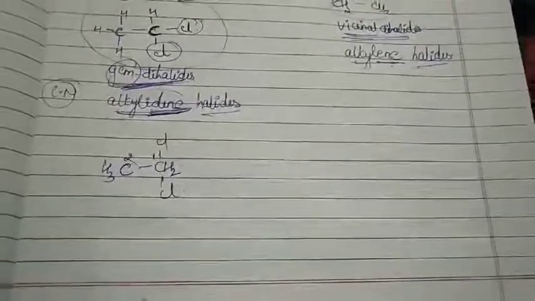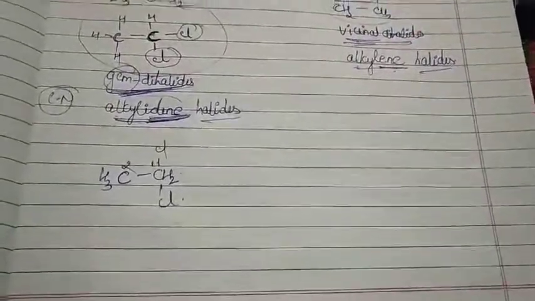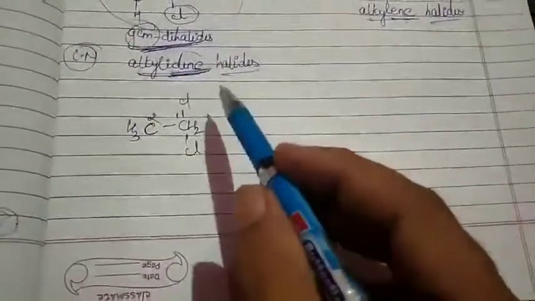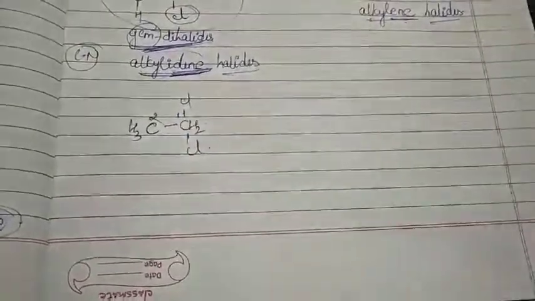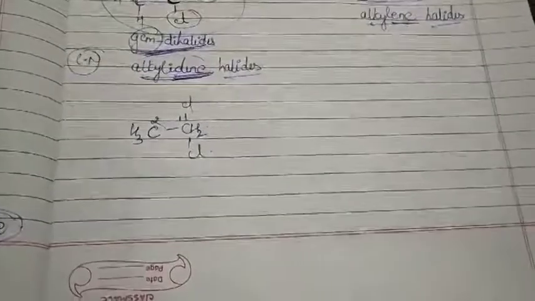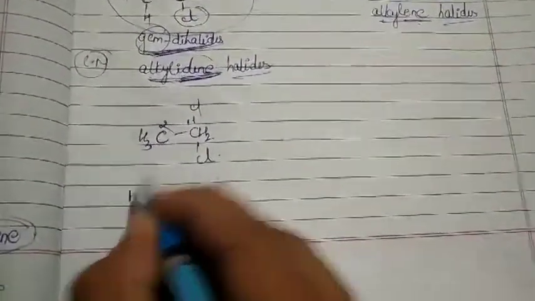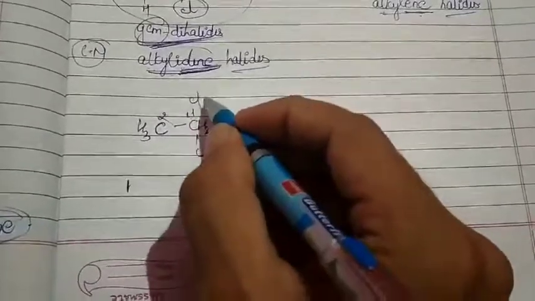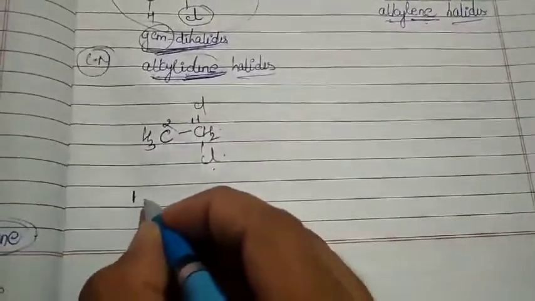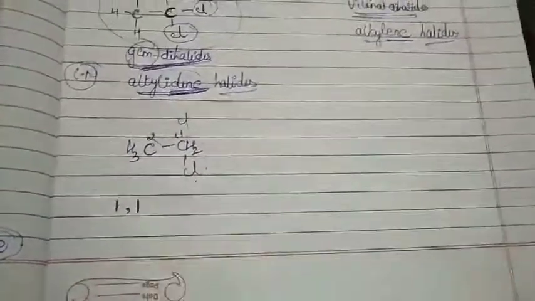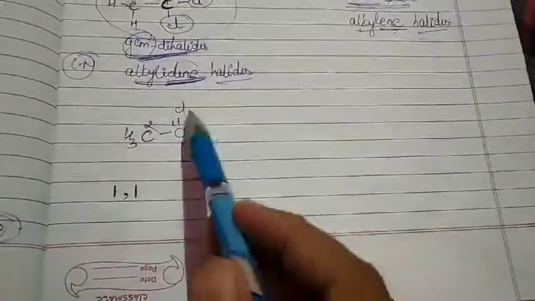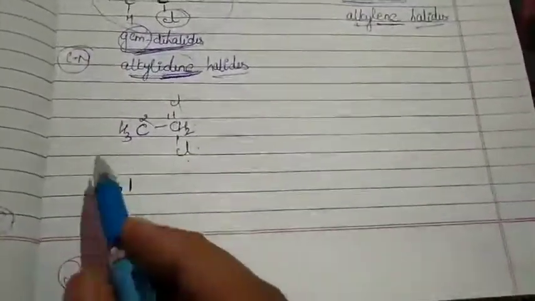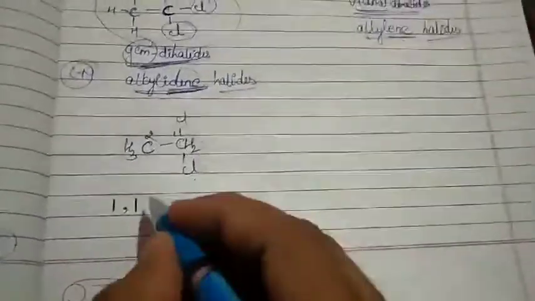Yes, we have to indicate which position they are on in the structure. How will you indicate it? In my indication, I have to say that in that carbon atom, the chlorine groups are present twice. So how will you write it? First, 1. But another group is also chlorine. How will I name it? 1,1 itself, because 2 times they are present on the same carbon atom. So 1,1.